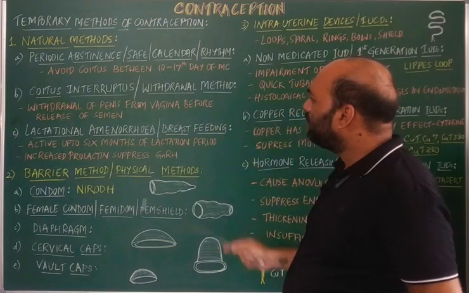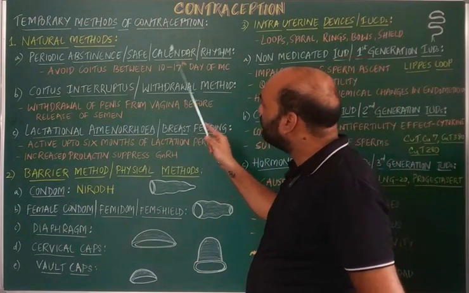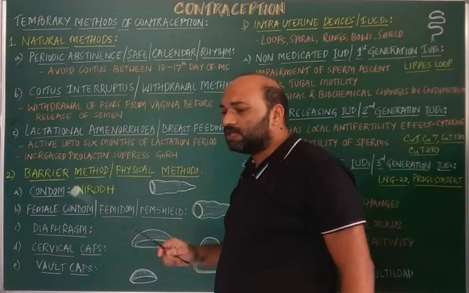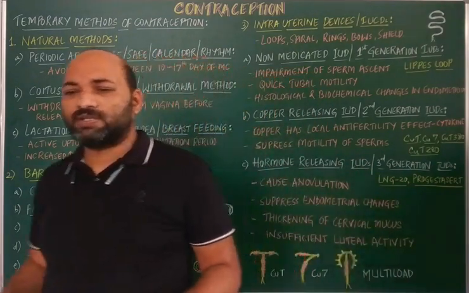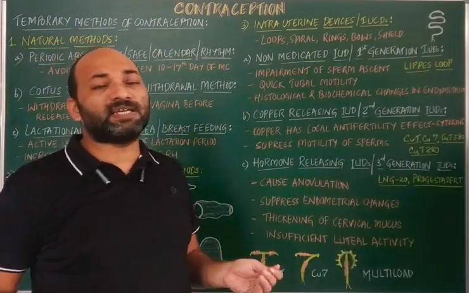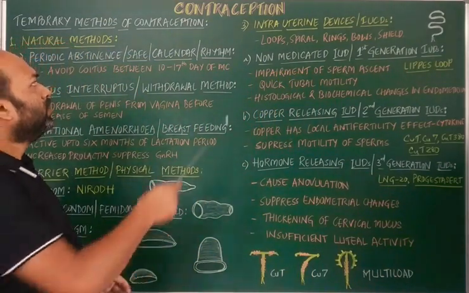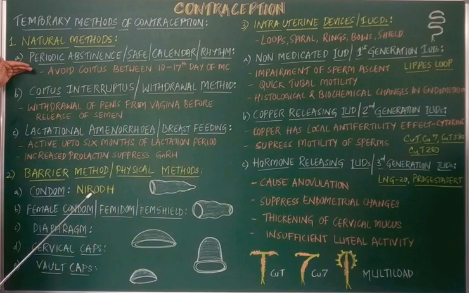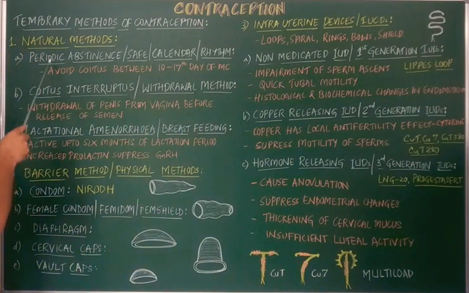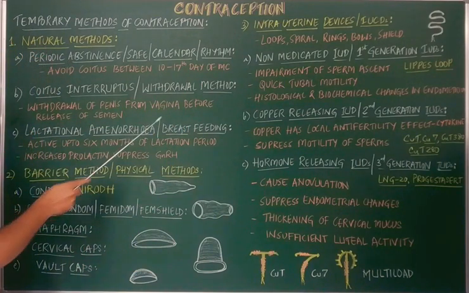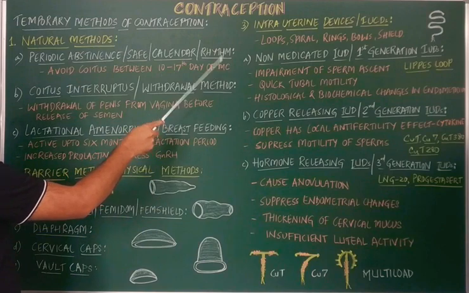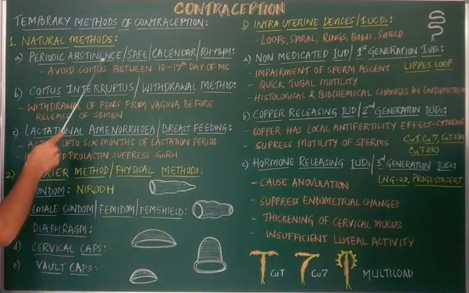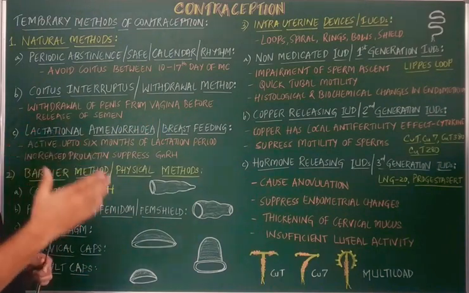If they avoid sex prior to the 10th day and after the 17th day, the couples may be successful in contraception. So that is the first one, periodic abstinence, where the period refers to the menstrual cycle. Abstinence generally means making a block, right?